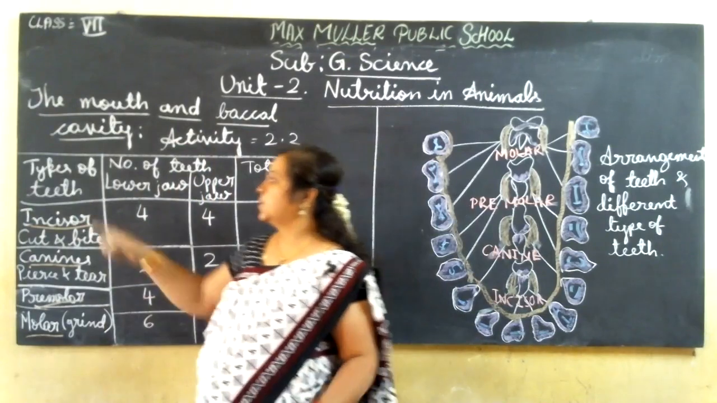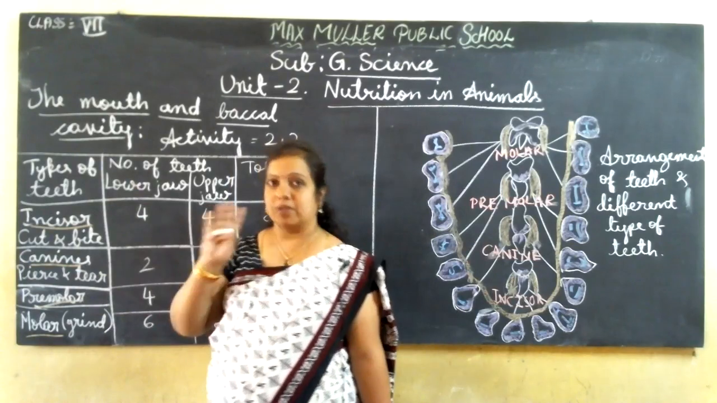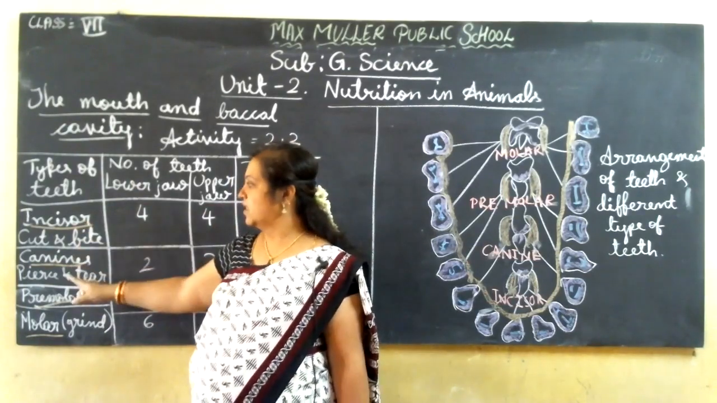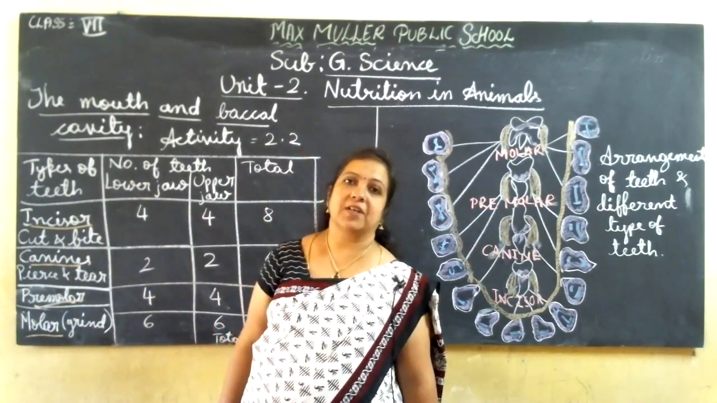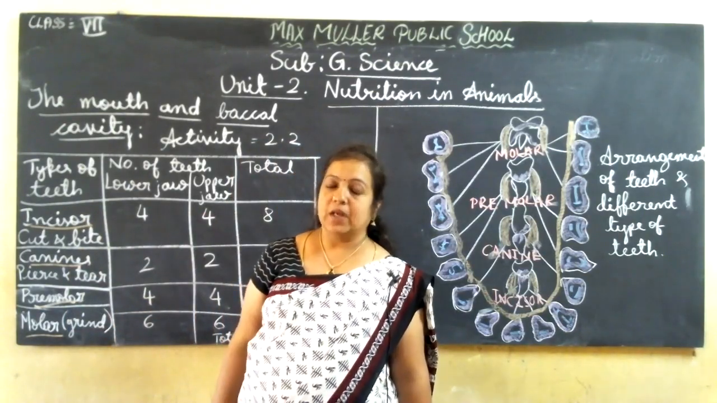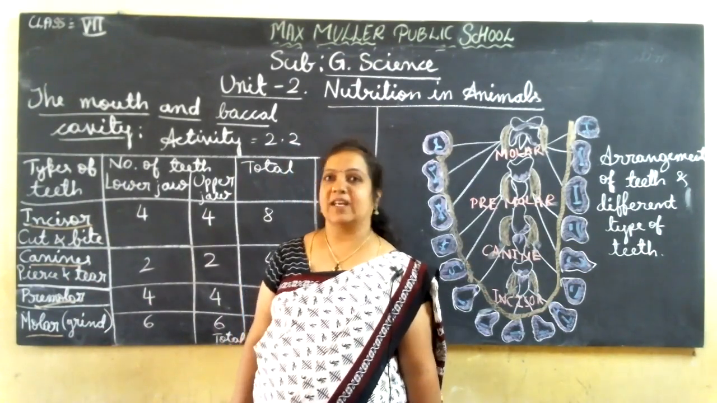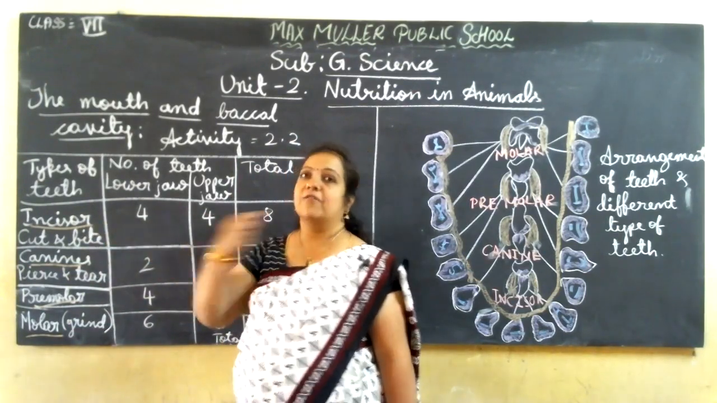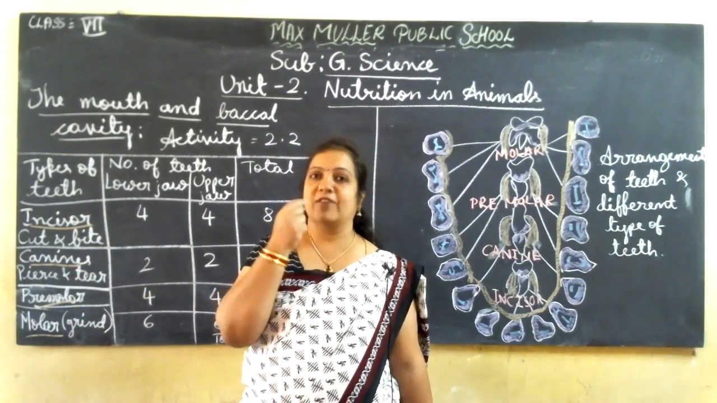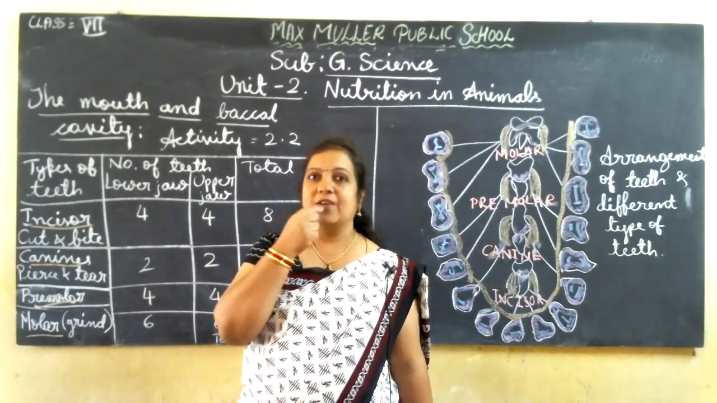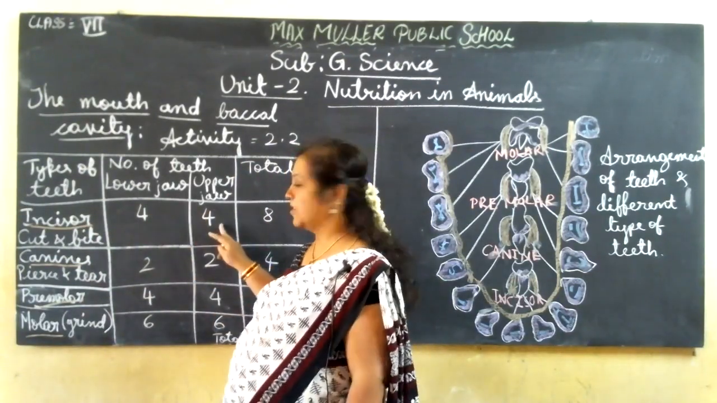Now, types of teeth. How many types do we have? Remember, 4 types of teeth: incisors, canines, premolars and molars. These are the 4 types of teeth we have in our buccal cavity. Now let us count how many there are in each type. Incisors are the front 4 teeth, 4 in the lower jaw and 4 in the upper jaw.